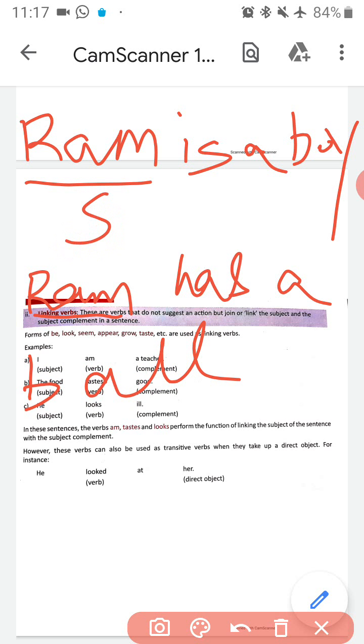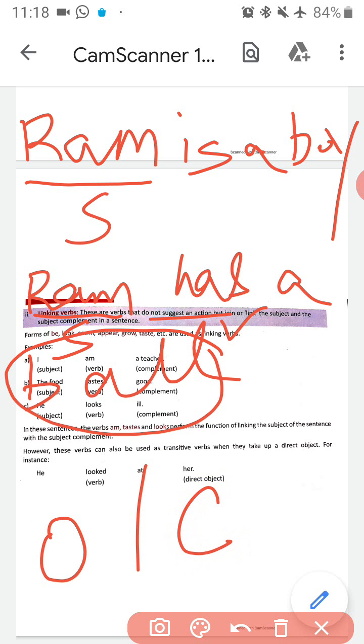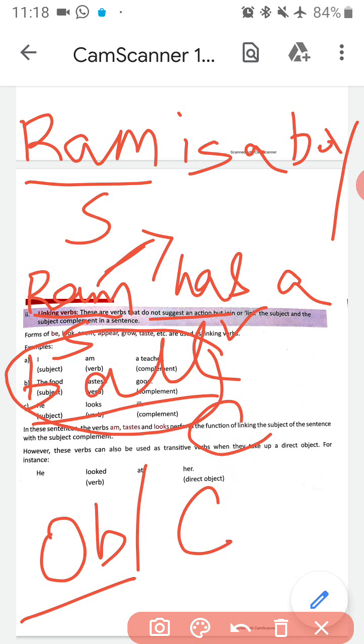First we'll look at the second sentence. Ram has a ball. Ram is our subject, has is our verb, and we have ball. So what is the difference between object and complement? An object is not similar to the subject. The object will be completely different from the subject. Ram and ball are two different things. Ram is a human being, a boy, and ball is something else.